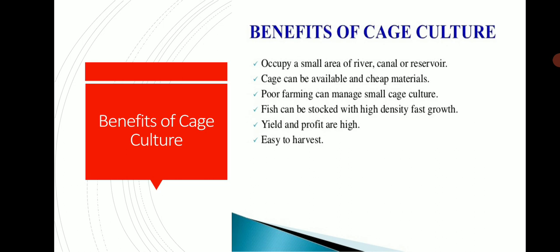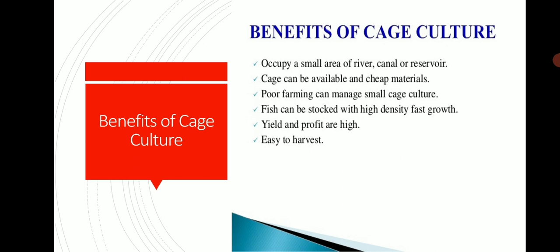Benefits of cage culture: it occupies a small area of a river, canal or reservoir. Cages can be made from cheap, easily available material, so the cost of preparing a cage is less. Poor fish farming can be managed with small cage structures.